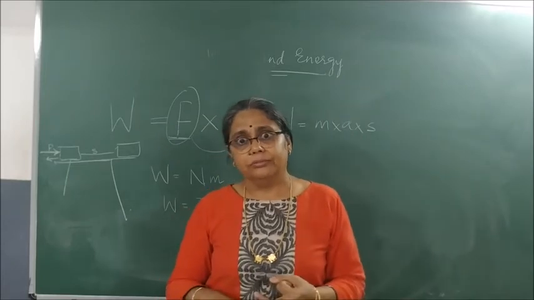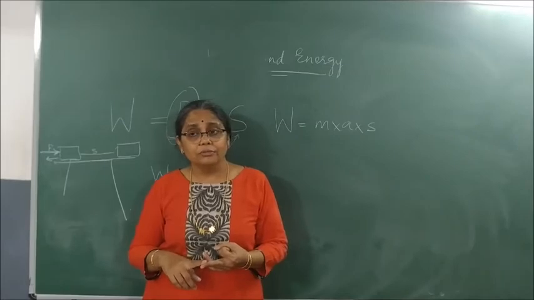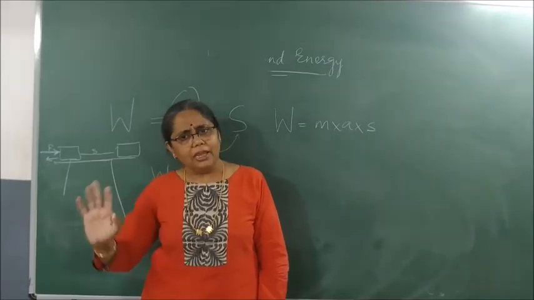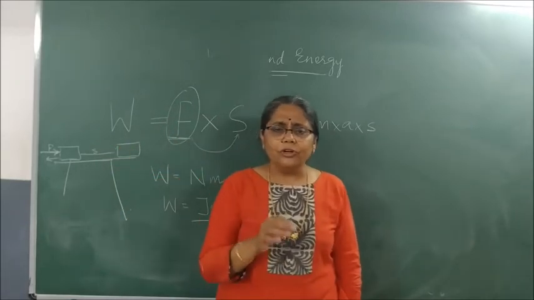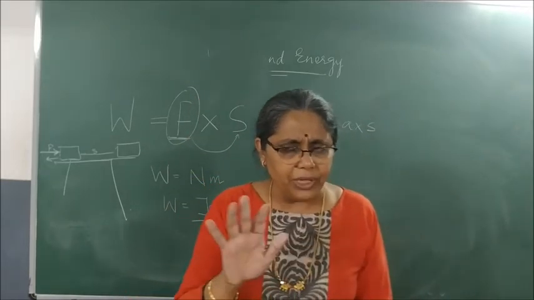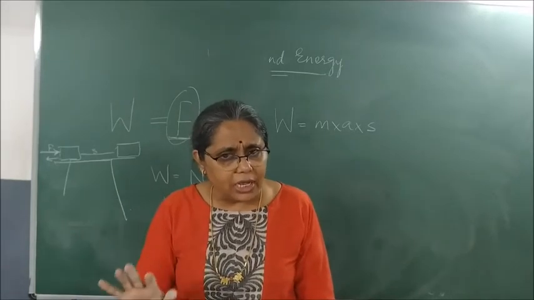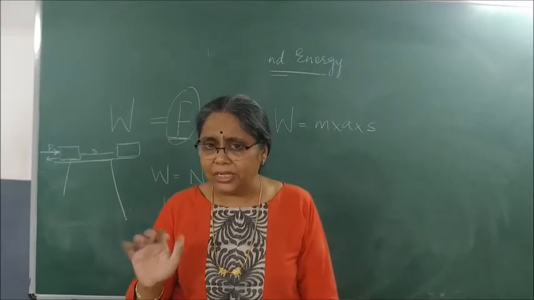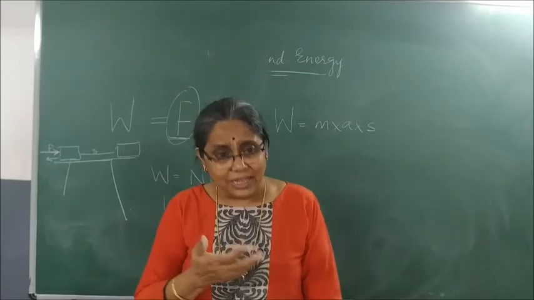Force. Unit of force. Force is measured in newtons. F is equal to what? F is equal to m a. kg meter per second square is called newton. You measure force in newtons, mass in kg.